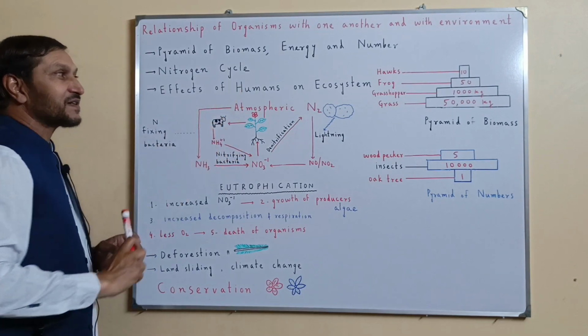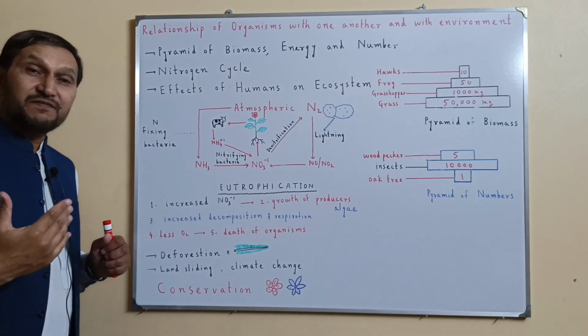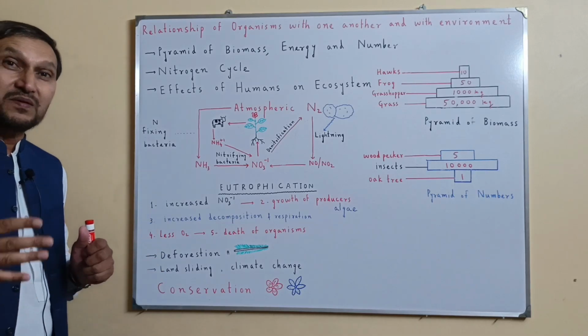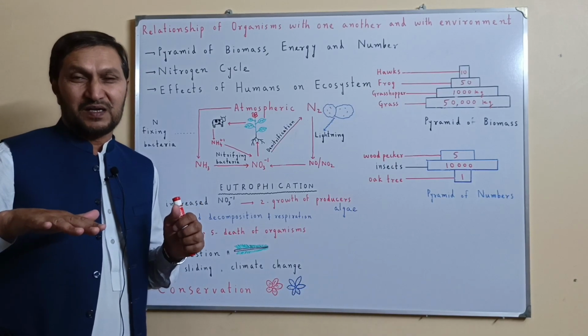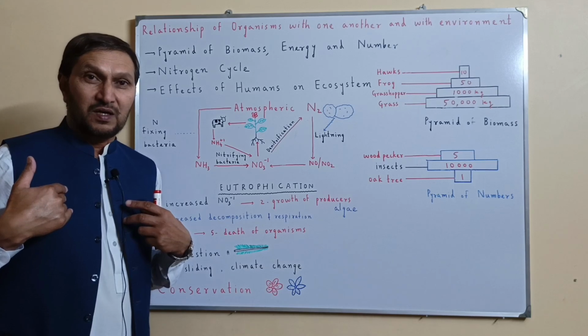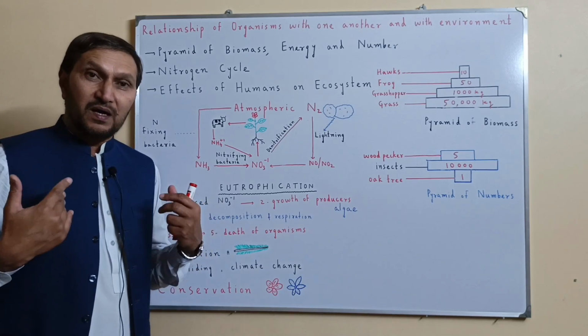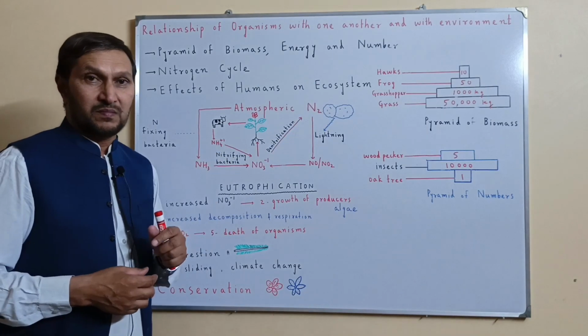Let's talk about the effects of humans on the ecosystem. Human activity on the ecosystem is mostly, unfortunately, negative. We humans are destroying nature. Our human activity is destroying the ecosystem.